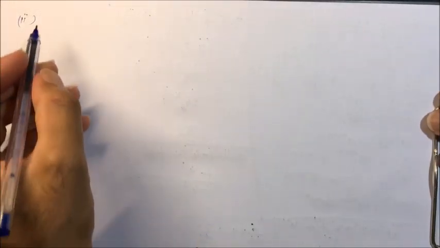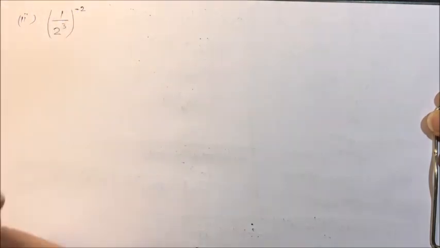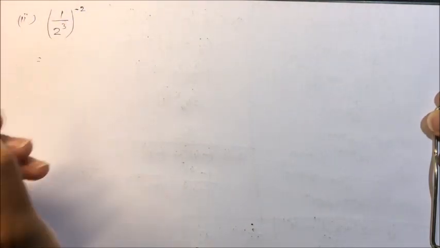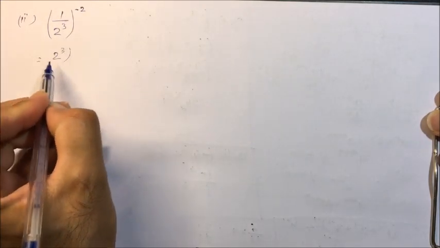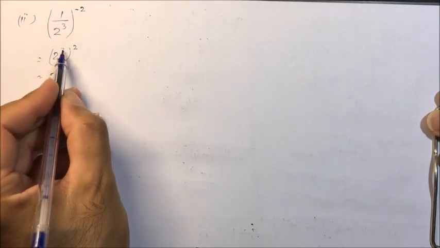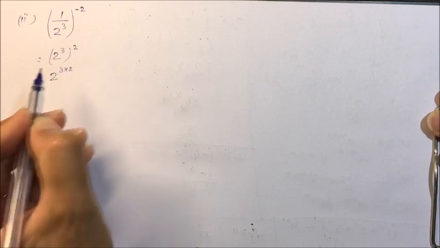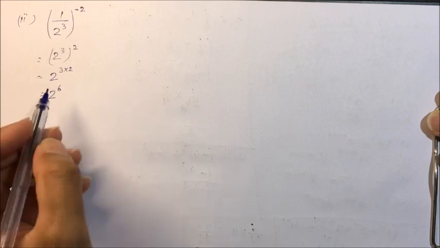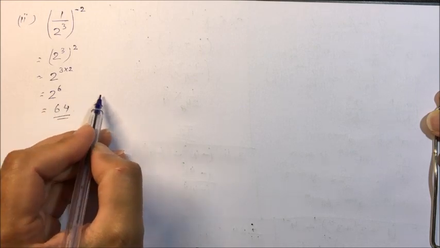Now second question, 1 upon 2 raised to power 3, the whole raised to power minus 2. So here a raised to power minus m, we have to take the reciprocal and make this power positive. So it will be 2 raised to power 3, the whole raised to power 2. It will be a raised to power m, the whole raised to power n. It will be 2 into 3 into 2. It will be 2 raised to power 6. So how much is it? 64. We have to multiply 2 six times.